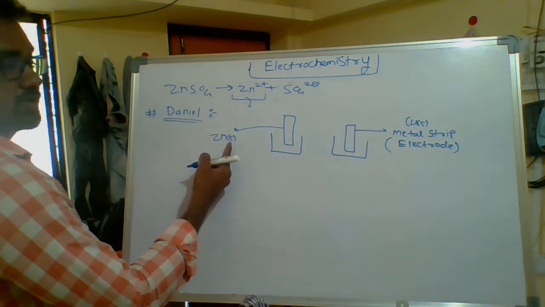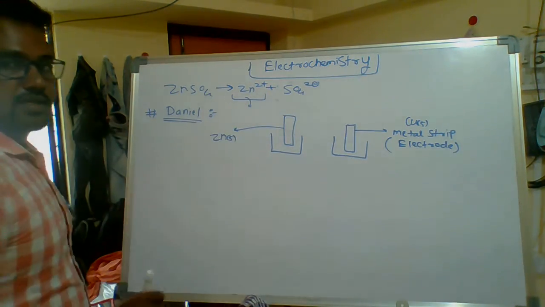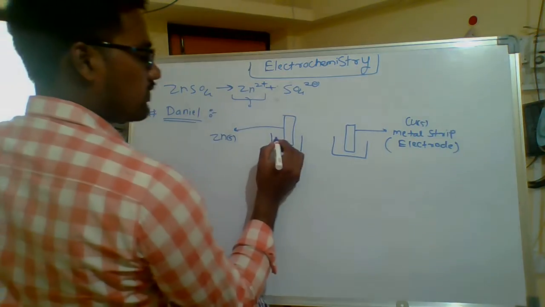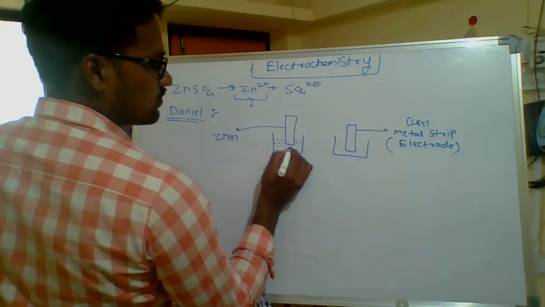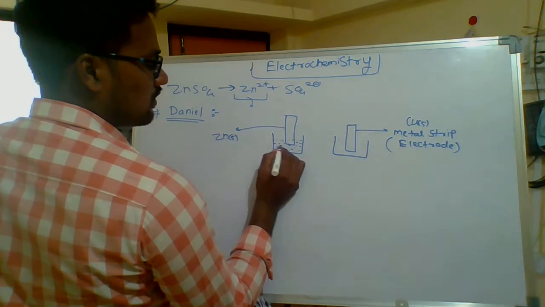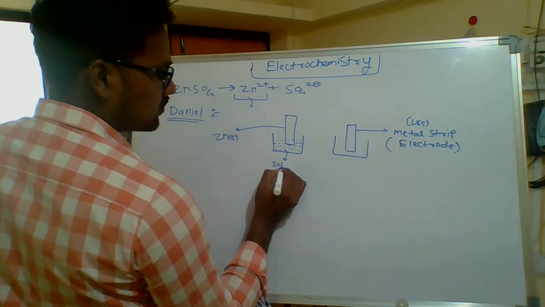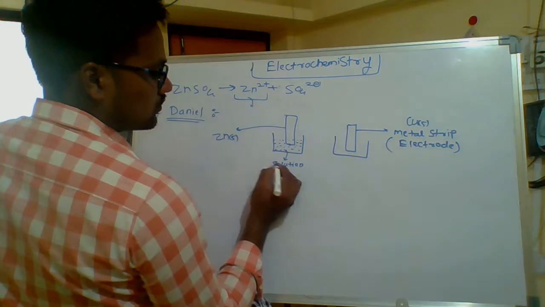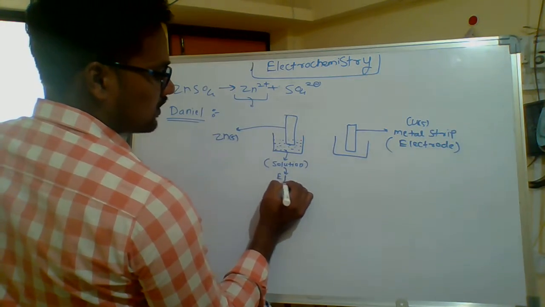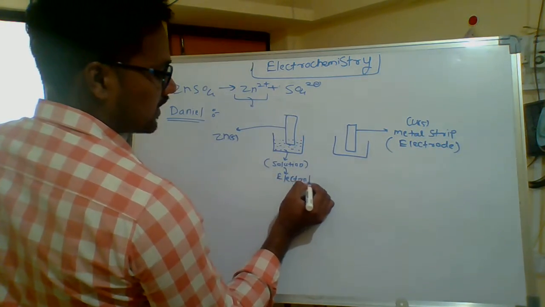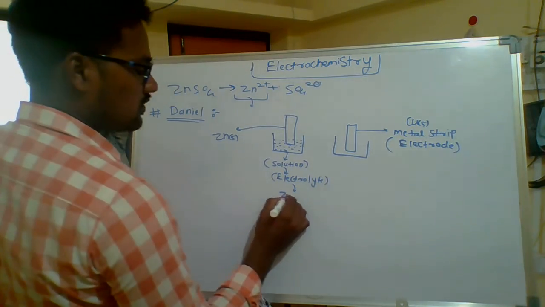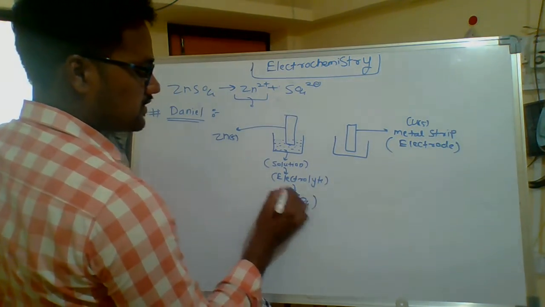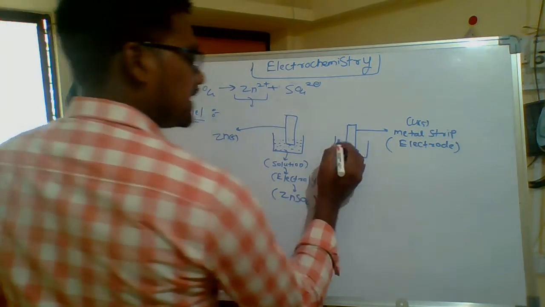Here, this zinc, what is the state of this zinc? It is in pure solid form. And here we take an electrolytic solution. Electrolyte means a solution here. Solutions are called electrolytes in electrochemistry. Yes or no? What is that electrolyte? I take here zinc sulfate,